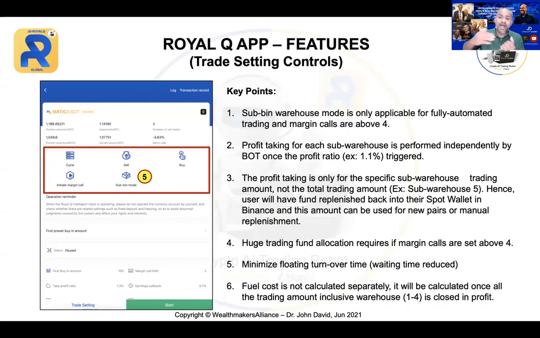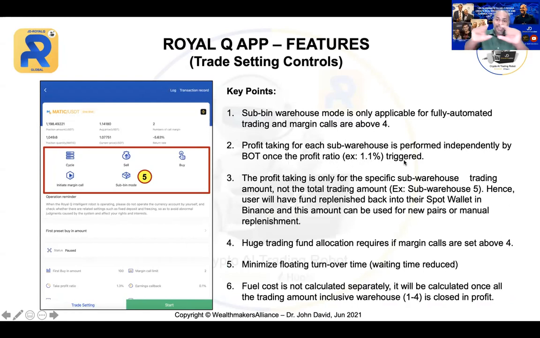But if you want to do 6 or 7 and you just want to leave it to the robot, you can. But do you have enough capital to do that? Can you see that? So that is important. So now profit taking for each sub-warehouse is performed independently by the bot once the profit ratio, for example 1.1%, is triggered.